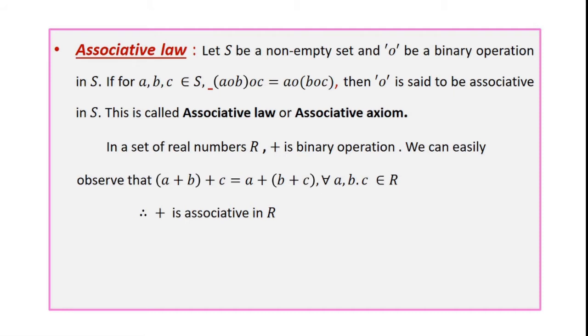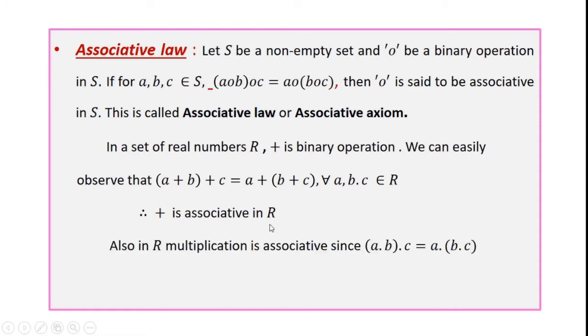So we can easily observe that (a plus b) plus c is equal to a plus (b plus c) for all a, b, c belongs to R. So plus is associative in R. Also in R, multiplication is associative since (a dot b) dot c is equal to a dot (b dot c).